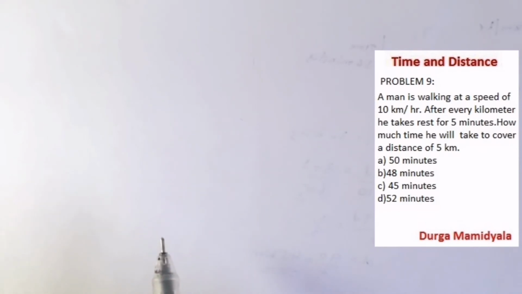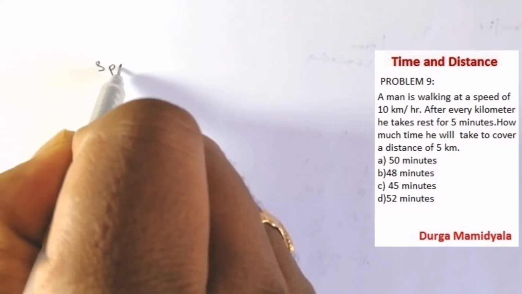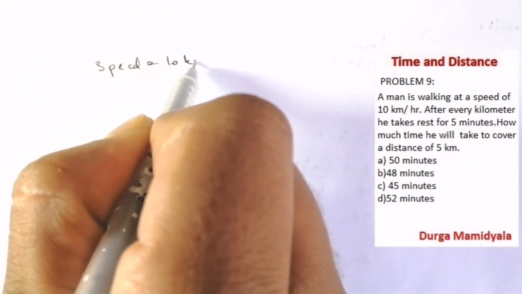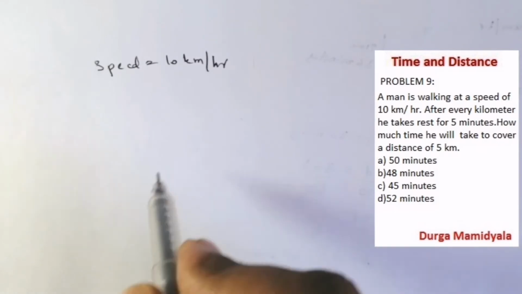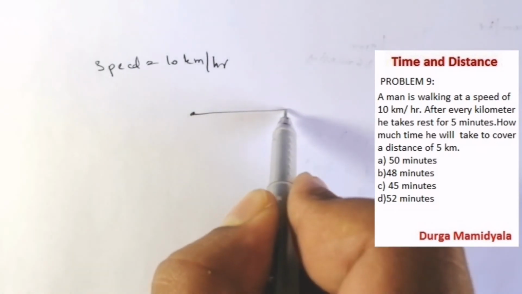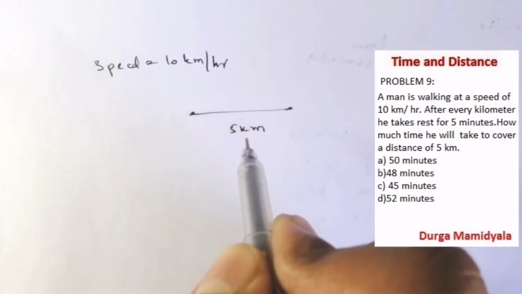A man is walking at a speed of 10 km per hour. So the speed of the man is 10 km per hour. After every kilometer, he takes a rest for 5 minutes. How much time will he take to cover a distance of 5 kilometers? See here, the distance to cover is 5 kilometers.